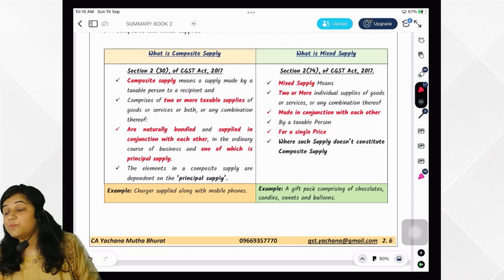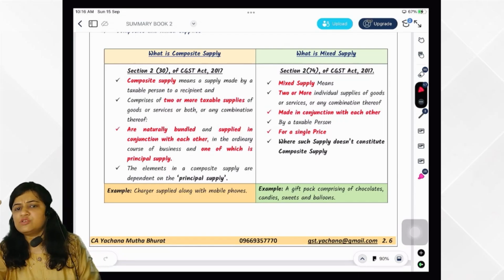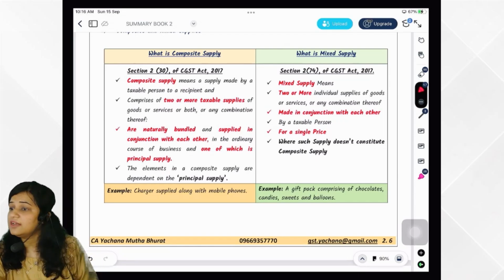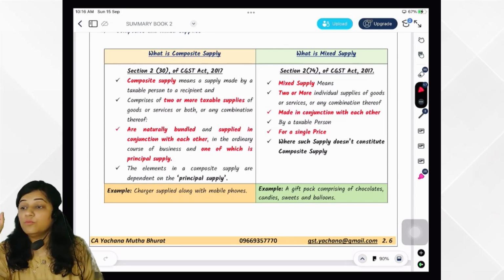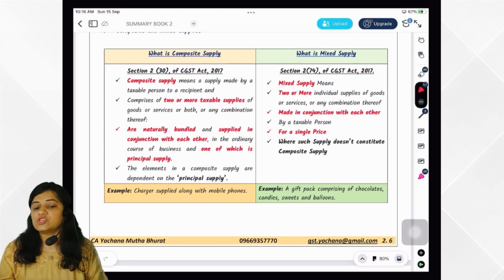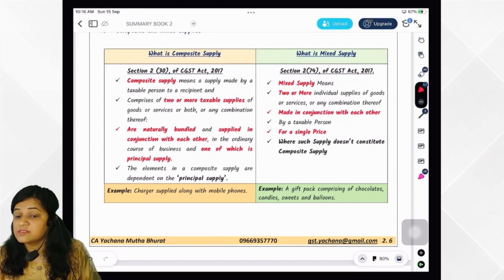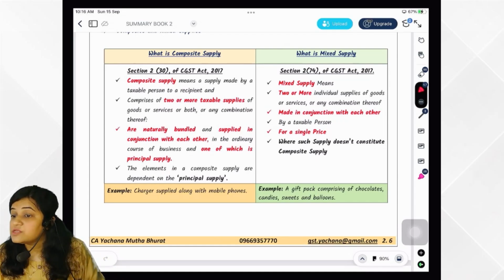Then comes the concept of mixed supply. In the case of mixed supply, there are 2 or more individual supplies, not necessarily taxable. It could be one taxable supply, it could be one exempt, but 2 or more individual supplies that are made in conjunction with each other for a single price. However, that is not a composite supply. It would be treated as mixed supply.